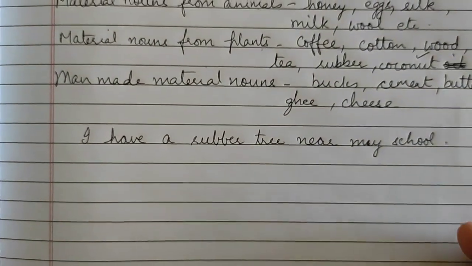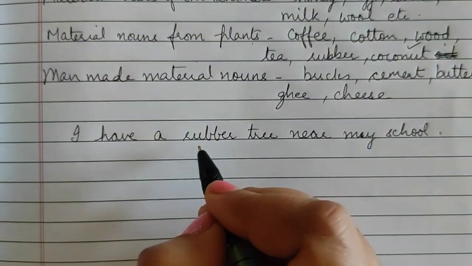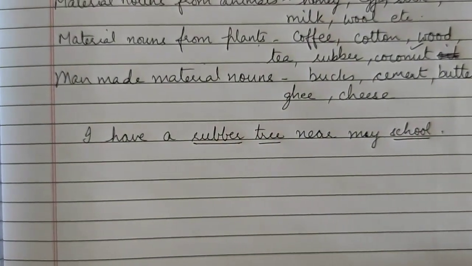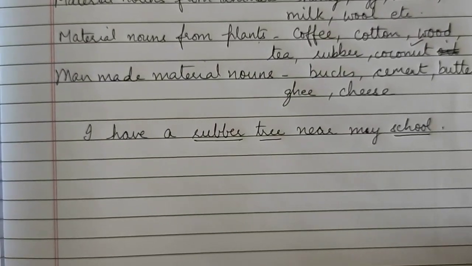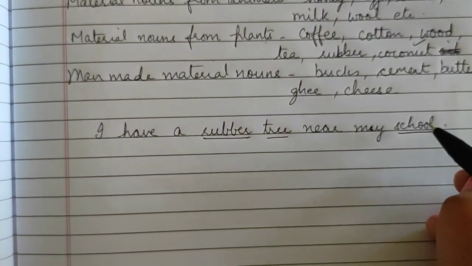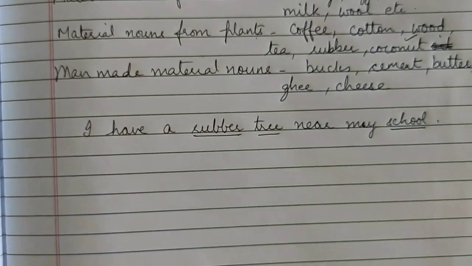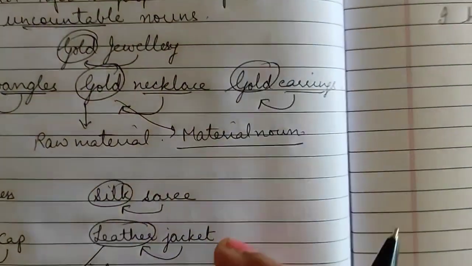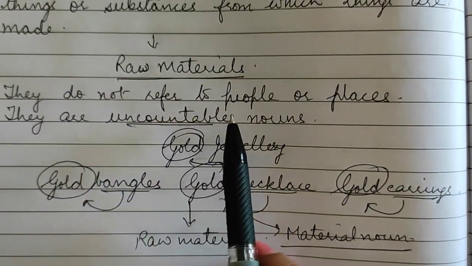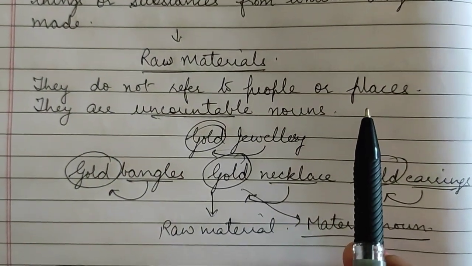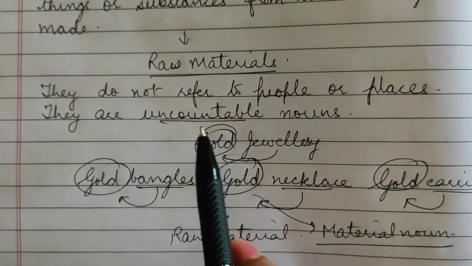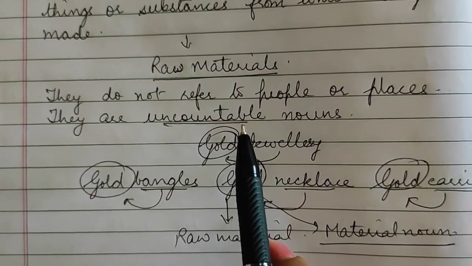Now children, first of all, underline which are the nouns. Rubber, tree and school. These are the nouns. Now from these nouns we have to find out which is the material noun. School is the name of a place. As I told you in the beginning, material nouns do not refer to people or places, and they are uncountable nouns, meaning the nouns which cannot be counted.